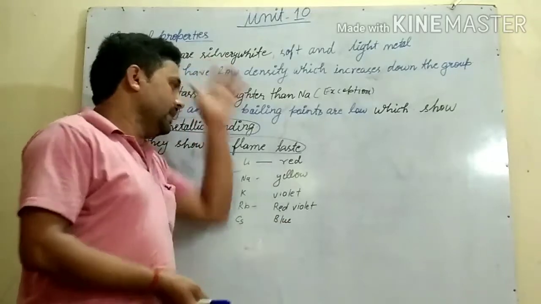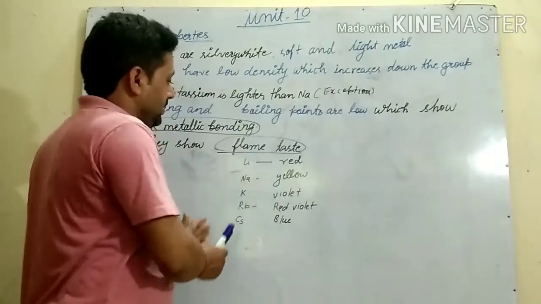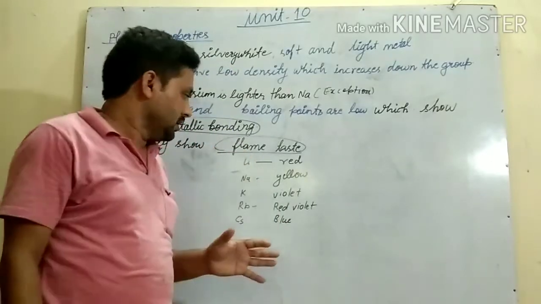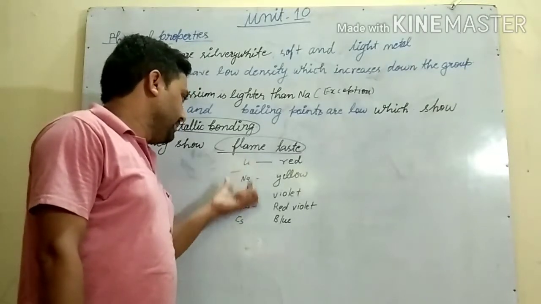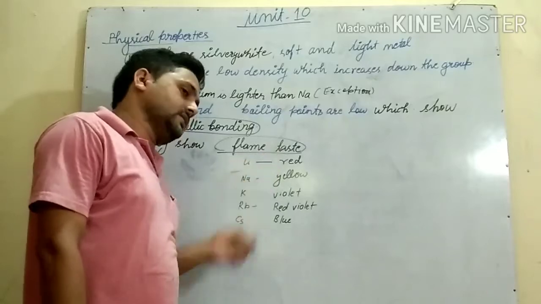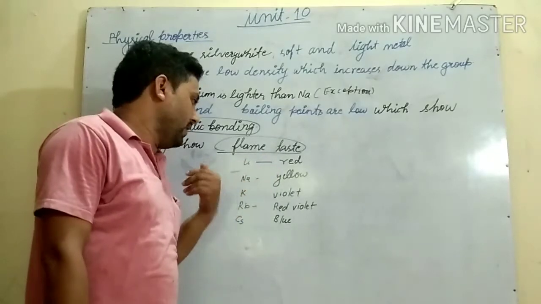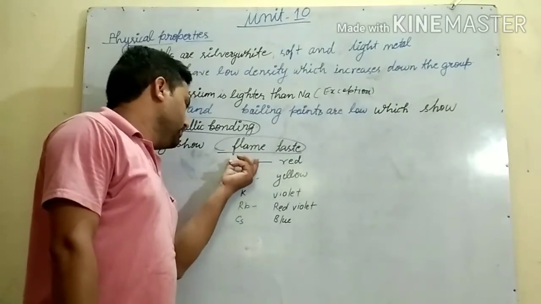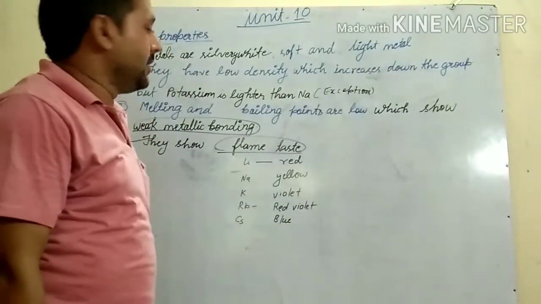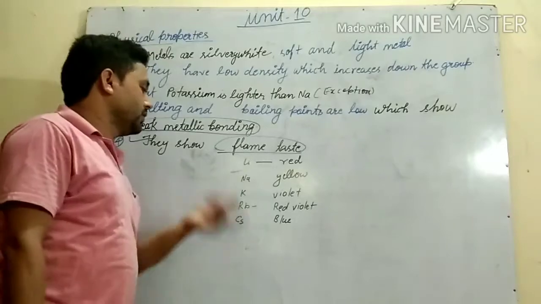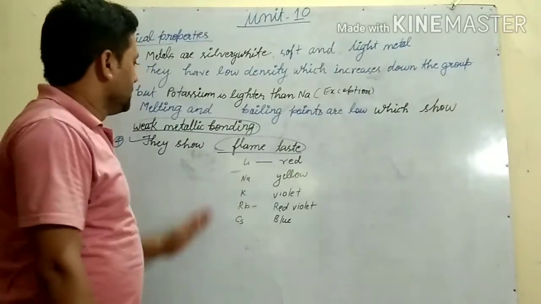So we can detect the elements from the given substances. If alkali metals are there, they will show this color when placed in fire. By knowing the color, we can say the element is lithium, sodium, potassium, rubidium or cesium.